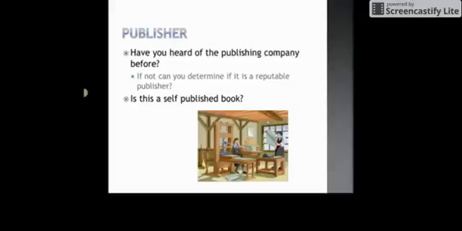Sometimes you can tell a lot about a book by identifying the company that published it. However, you should probably never disqualify a book based solely on its publisher. There are several large publishing companies, such as Guilford, Jossey-Bass, Macmillan, and many others. If the book you are evaluating comes from one of these large publishers, it can help you to know that it is a scholarly book, but it does not necessarily mean it is academic.